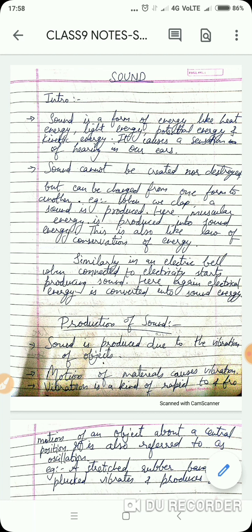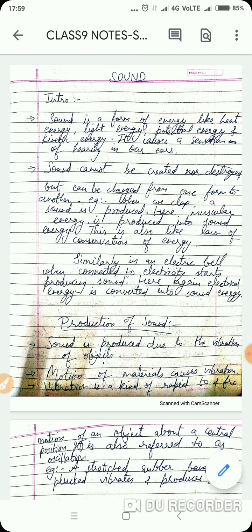So, first of all, I would like to start with a small intro of sound. What is sound? When I say this word, what comes to your mind first? Awaaz, right? I'm speaking and you are able to hear me. This is sound. We have so many types of energy around us, like heat energy, solar energy, potential energy, kinetic energy, thermal energy, chemical energy, right? So sound is also a form of energy like all these, which causes a sensation of hearing in our ears.